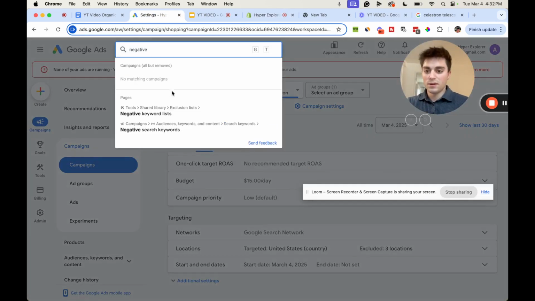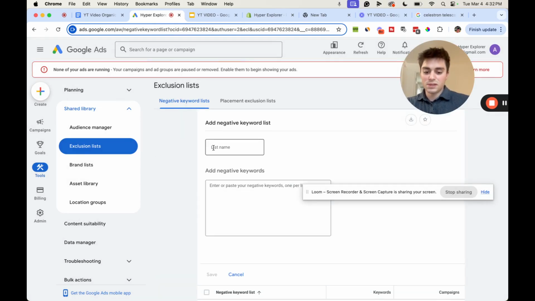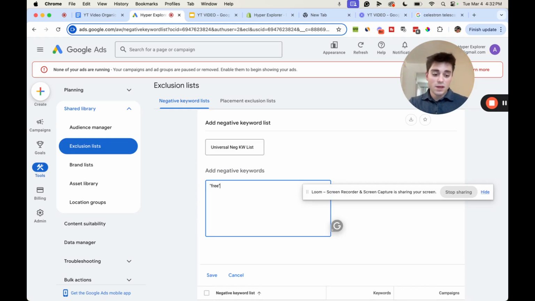So we're going to go to negative keyword lists and do this first, just because this is the easiest one to explain. Universal negative keyword list. These are words that you just never want to show up for, like free, used, China, support. As you keep going, you'll get more and more.